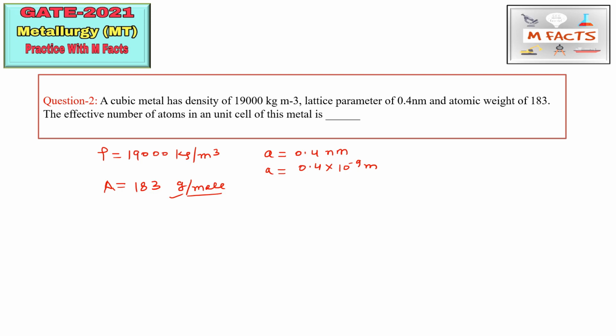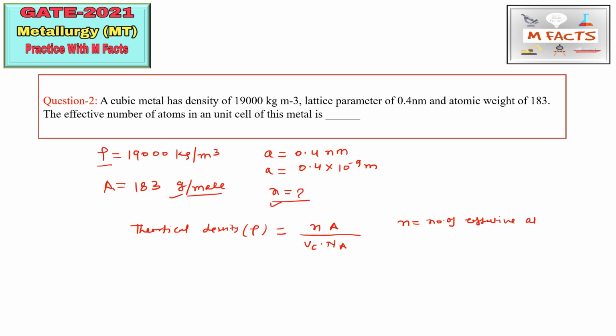Okay. So they are asking the effective number of atoms in a unit cell of the metal. So they are asking about the effective number of atoms, that is n. So what is the formula of density which relates this effective number of atoms? So you can say that theoretical density, rho, is equal to n A by Vc into Na. So what is this n? n is equal to the number of effective atoms in a unit cell.